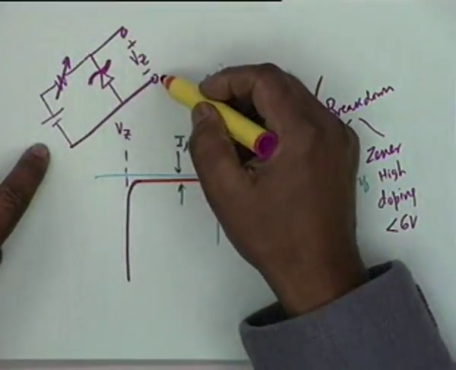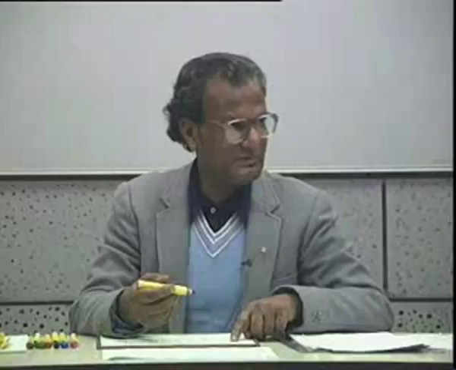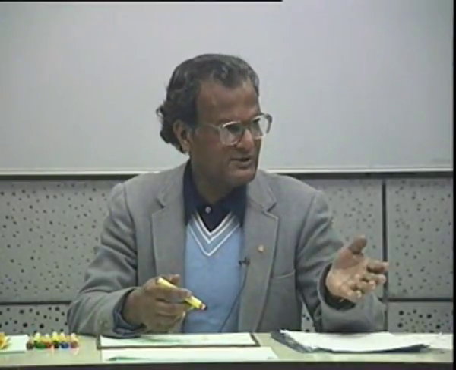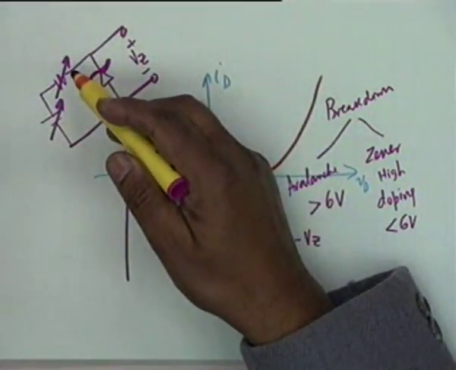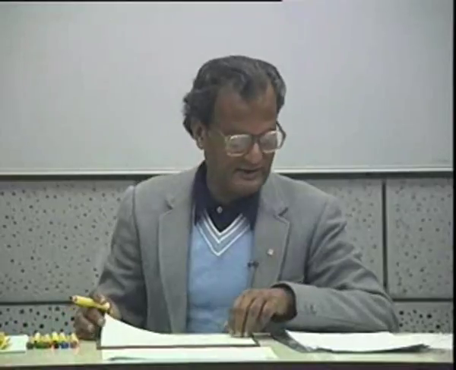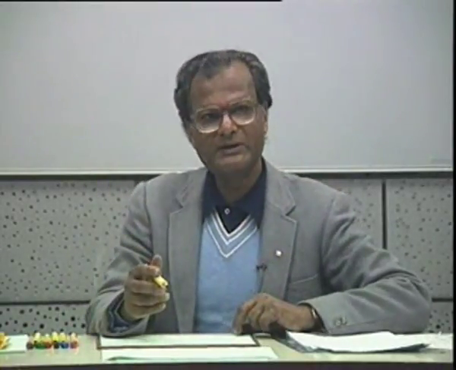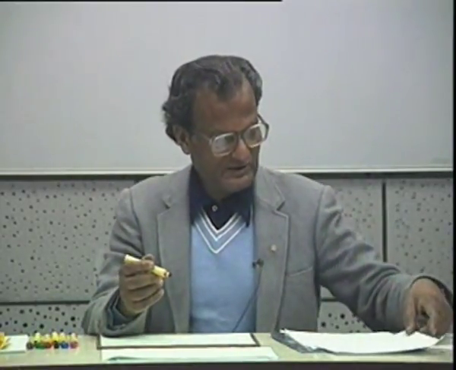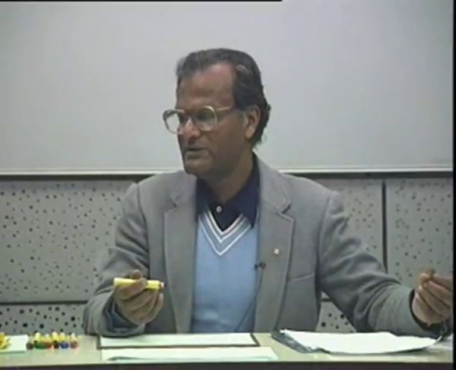Whatever the resistance is, this voltage remains constant, and this principle is used in voltage regulation, that is, in making a power supply whose voltage shall remain a constant irrespective of fluctuations. Even this battery may fluctuate, it does not matter, even this resistance may fluctuate, but this voltage shall remain a constant. Okay? So, in getting a constant voltage supply, a Zener diode is used. The characteristics of a diode are temperature dependent. This is one of the disadvantages of a diode, but it is also an advantage. If you want to make temperature compensation, it is also an advantage.